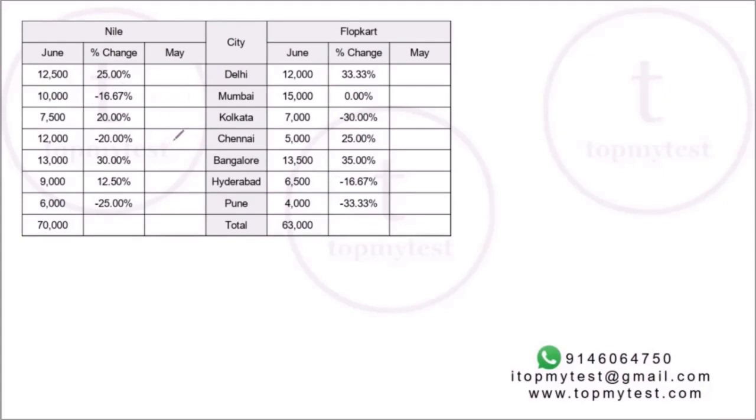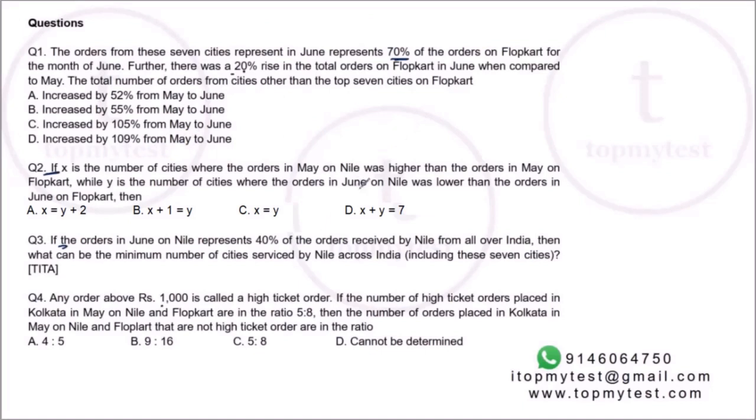Now, before we do that, if you are running short of time, suppose this is the very last set that you're attempting, you can actually do a couple of questions from here, even without solving the entire one. Question number 3 says, if the order in June represents 40% of the orders placed from all over India, what can be the minimum number of cities serviced across India, including these 7 cities? So this does not require you to calculate May values at all, which is missing.